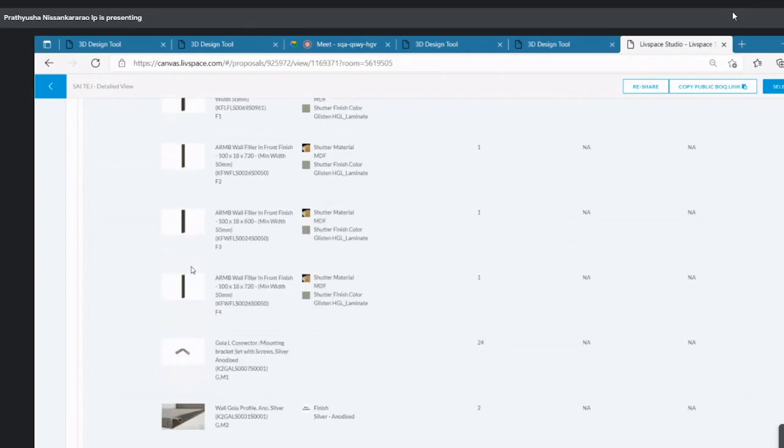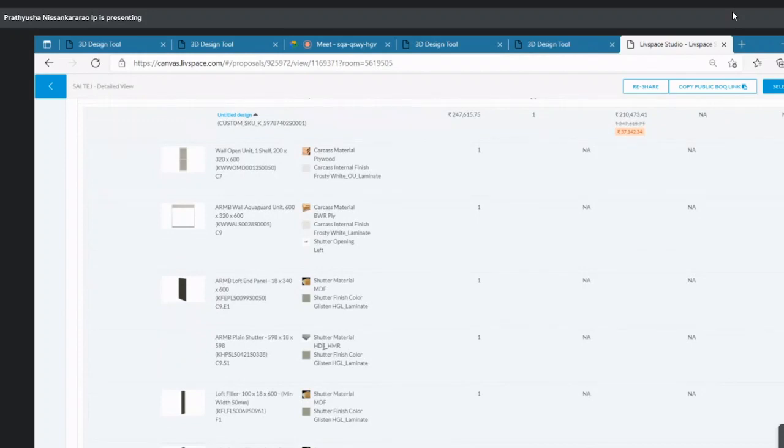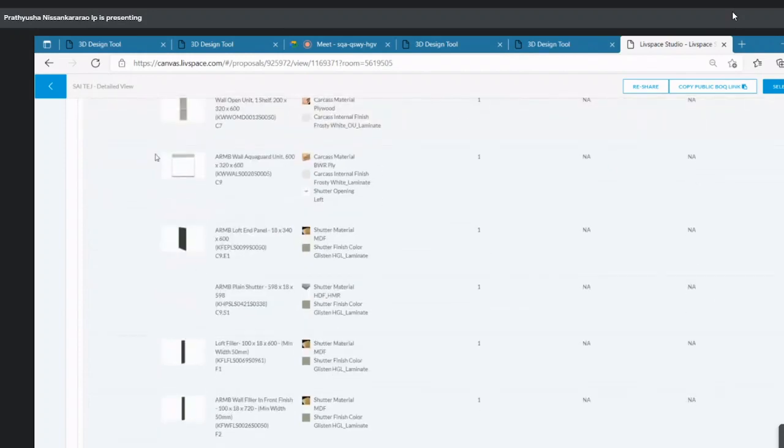As I said earlier, the carcass will be of plywood and the shutter will be of MDF. This is a high gloss laminate. This is an Aquaguard unit, as you can see in the picture, which will come as a unit from the company itself.